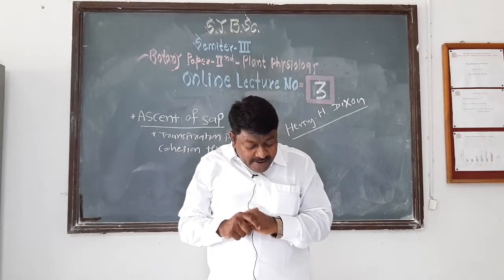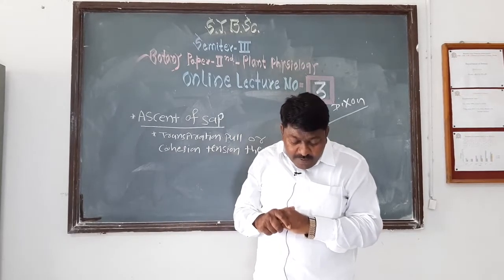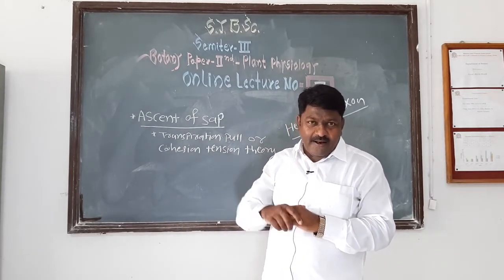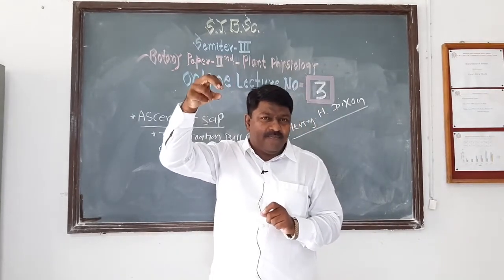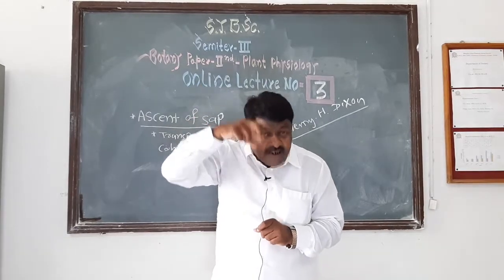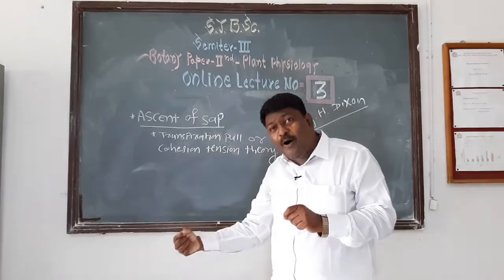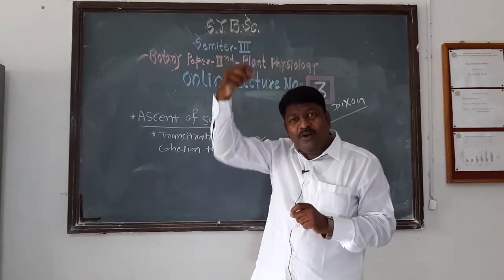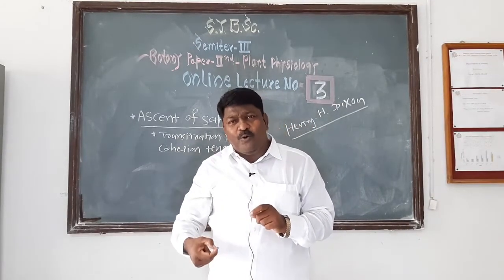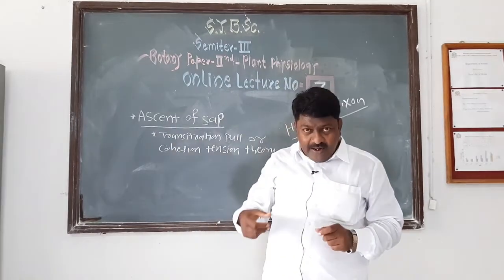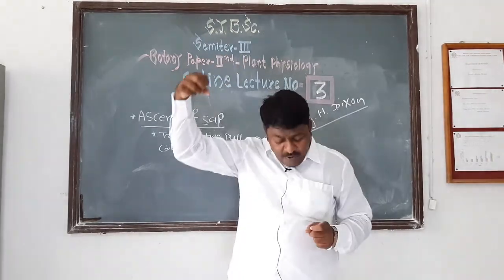The transpiration pull created in the leaf is transmitted through the continuous water column up to the root tip. When transpiration pull is created in the leaves, it is continuously transmitted from leaves to the tip of the root. From leaf to root tip there is a continuous water column, and this water column is under tension, under pulling force.